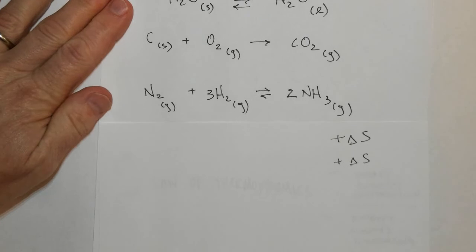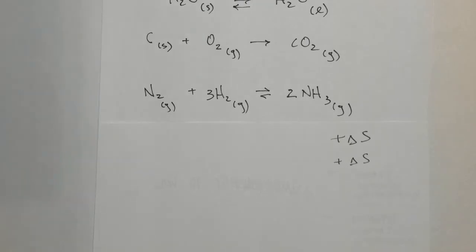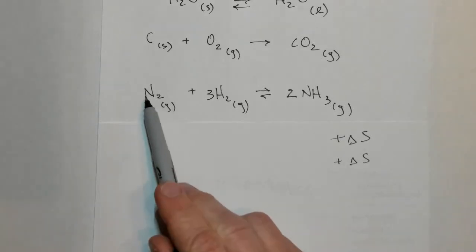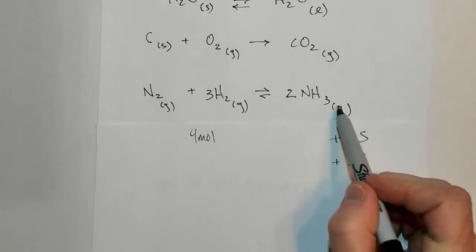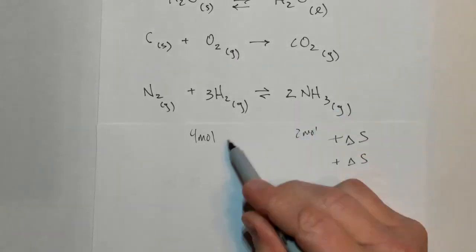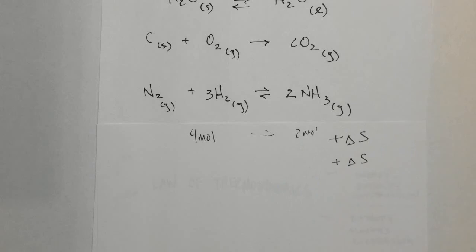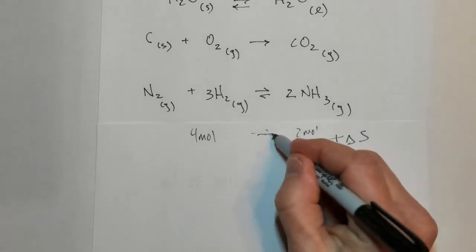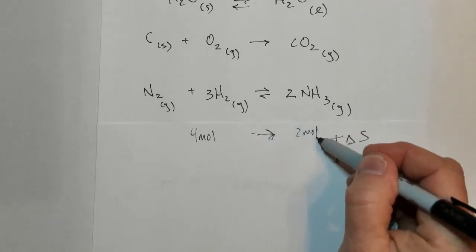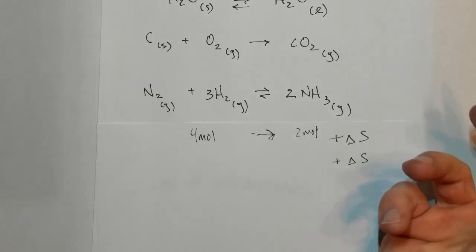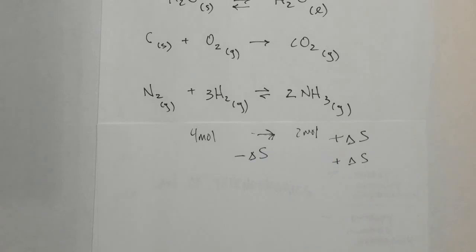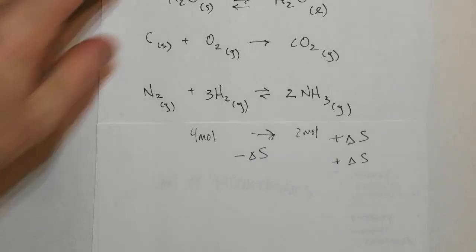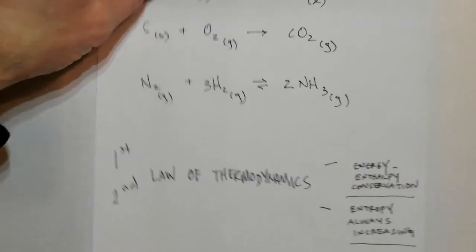Last one, increase or decrease in entropy? From this side, we're going from 1 plus 3 or 4 moles of gas to this side, we're going to 2 moles of gas. And going from 4 to 2 means we're decreasing the number of possible moles of gas. So we're decreasing the number of microstates. So we'd say that entropy would be negative in this case because it's becoming a little bit more organized.